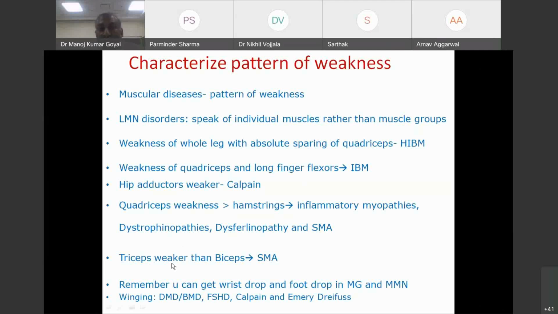Most of the muscular dystrophies have biceps weaker than triceps. If triceps is weaker than biceps, please think of spinomuscular atrophy, or even think of myasthenia or even GBS or motor nerve disease. Remember that you can get wrist drop and foot drop in myasthenia gravis also. Myasthenia gravis can present with wrist drop and foot drop. Myasthenia has a particular tendency to affect wrist extensor and tibialis anterior muscle.